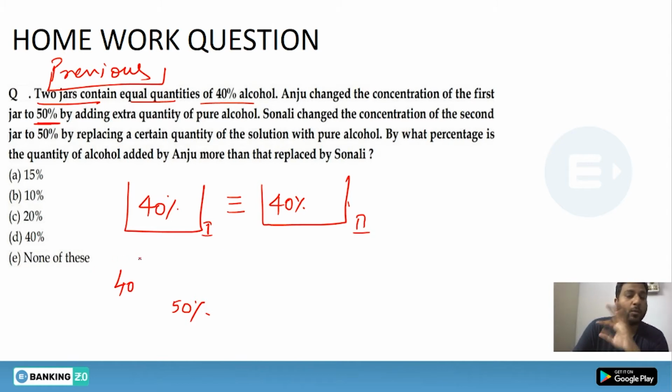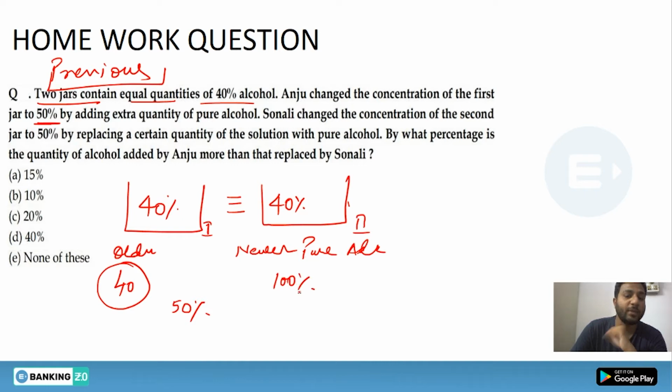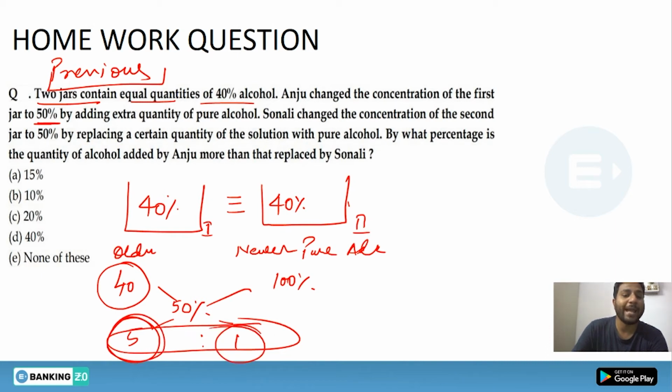So basically, how can we use alligation? The older mixture will be added with newer pure alcohol. So the pure alcohol has to be 100%. Now we are comparing the similar quantity as well. Alcohol will be mixed with alcohol to get 50% as a combined result. Look, the ratio will come as 5:1. That means in 5 units, we will be adding 1 unit.